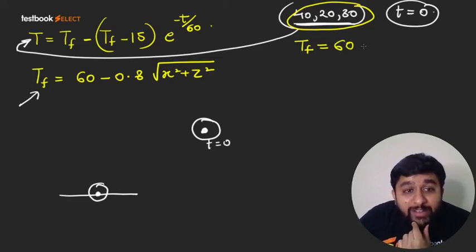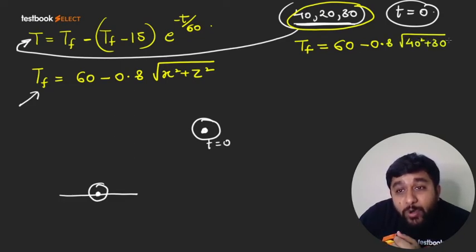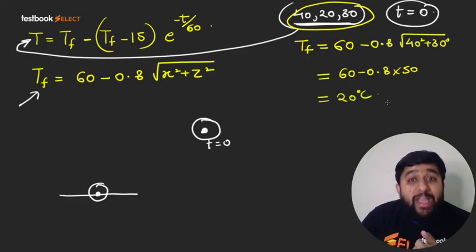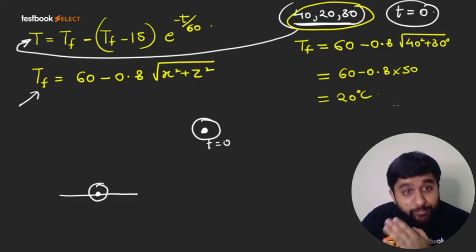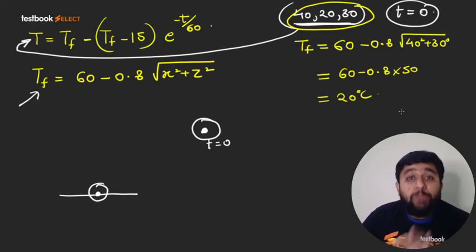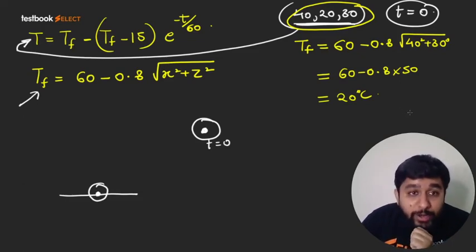I think this will be given as 60 minus 0.8 under root of x square plus z square. So under root will become 50. So 60 minus 0.8 into 50, that is 20 degrees Celsius, right? So this is the final temperature at the corner point from where the bird starts. But this is not the actual temperature at the corner point. This is the final equilibrium temperature at the corner point.